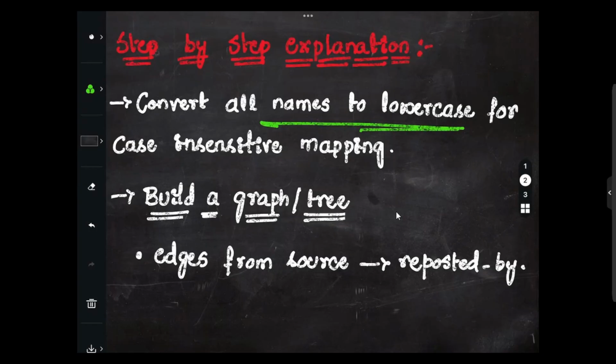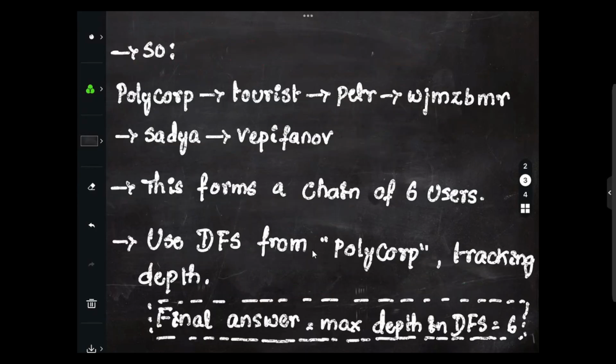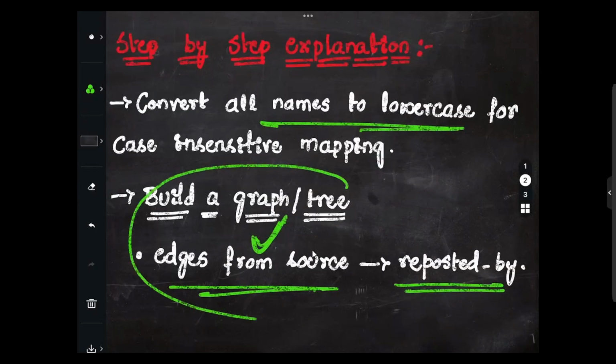The second thing is, we have to build the graph tree. I'll not be showing the tree. In the previous problem we have already discussed the same thing, so you can go through the previous problem on how to build the tree and get the adjacency list of it. When I say we have to build a graph tree, it means we have to consider the edges from source to reposted by. I hope this part is completely clear. You will understand this very clearly when we write the code, or you can draw the tree and check as well.